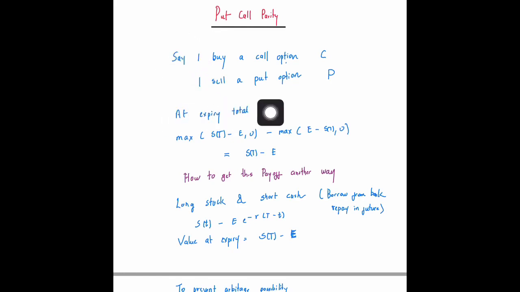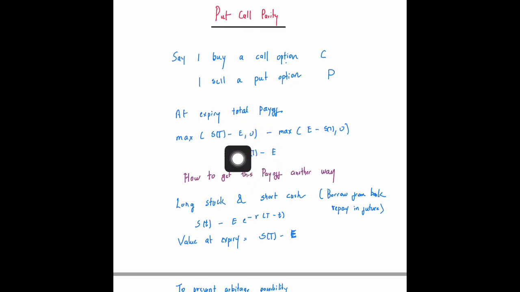At the expiry, your total payoff would be the maximum of S_T minus E, comma 0, because you had bought the call option, minus the maximum of E minus S_T, comma 0, because you have sold a put option. If you look at this expression, its value is just S_T minus E. T is the value at the expiry. Now, how do we get this kind of payoff in another way?